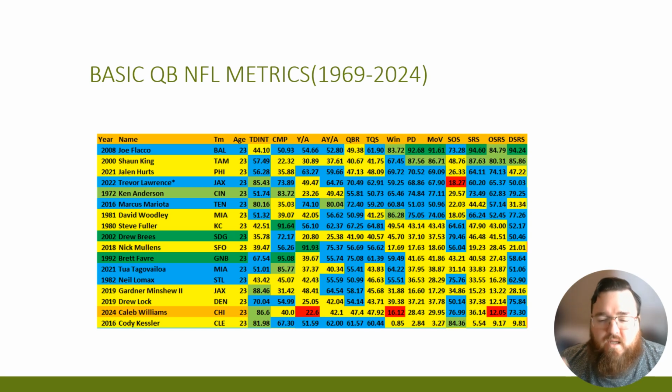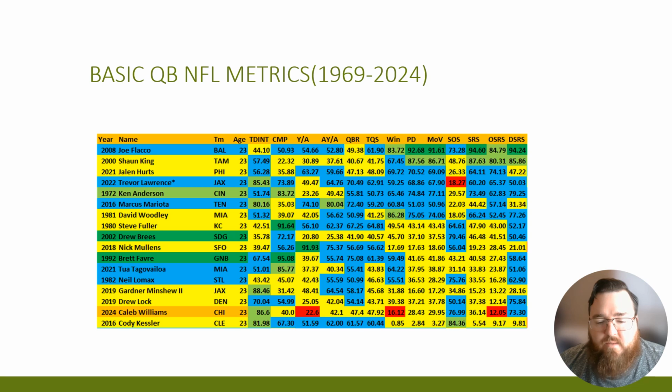So that could give you an idea of what this is looking at, to look at, okay, how are they performing in the era in which they played? And for Caleb Williams, he didn't do so hot this year, based on that data. For a 23-year-old, and this is looking at all the 23-year-old quarterbacks in that time span, he had an 86.6 touchdown to interception ratio, which is good, but his completion percentage was 40 percentile.